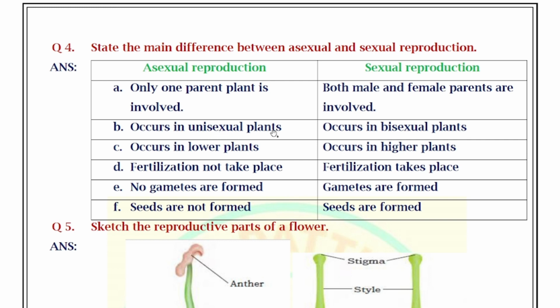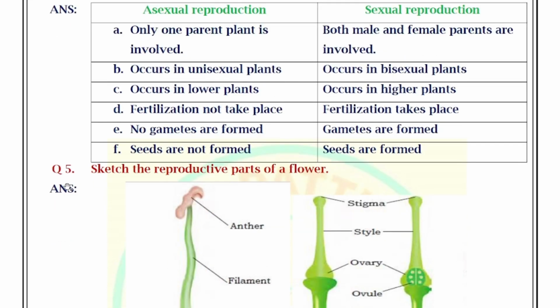Occurs in unisexual plants, occurs in bisexual plants. Occurs in lower plants, occurs in higher plants. Fertilization does not take place, fertilization takes place. No gametes are formed, gametes are formed. Seeds are not formed, seeds are formed. So these are the major differences between sexual and asexual modes of reproduction.